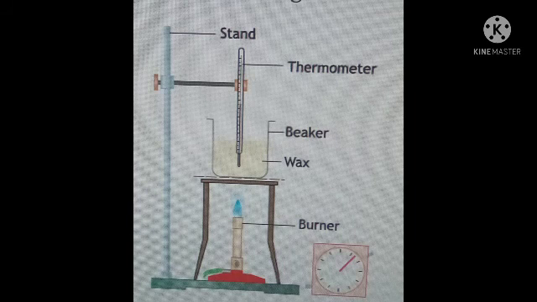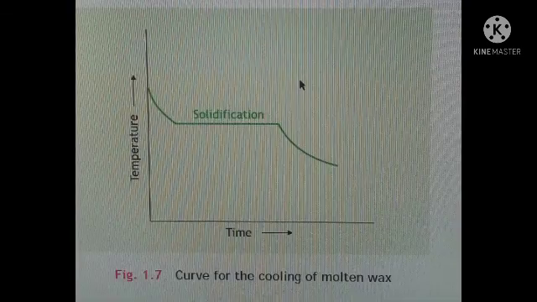Now fix the thermometer with its bulb sticking to the wax. After fixing the thermometer, turn off the burner. Now the temperature automatically drops. Note the temperature at regular intervals of 1 minute. We have to continuously note the temperature at regular intervals till all the wax solidifies. Now the graph should look like this.